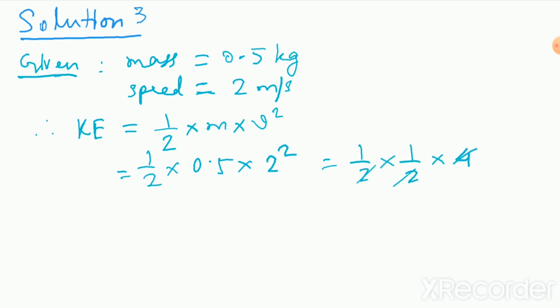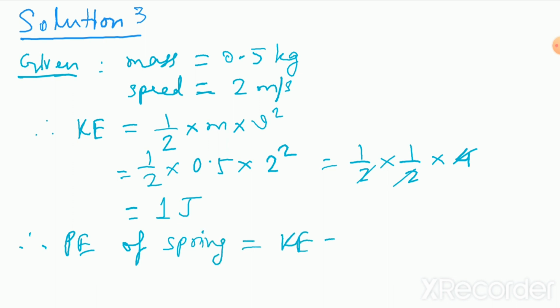So this comes out to be 1 joule, isn't it? Now this kinetic energy, where does it come from? This kinetic energy comes from the potential energy of the compressed spring, isn't it? Therefore I can say that the potential energy of the spring is equal to the kinetic energy, which is given as 1 joule. Okay, so this is the answer.